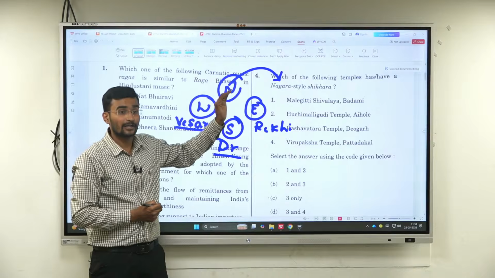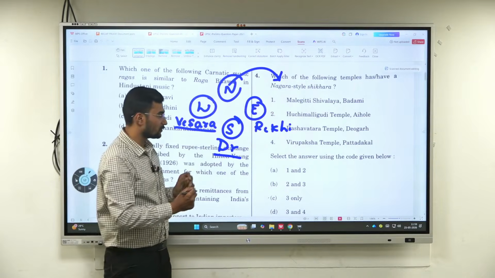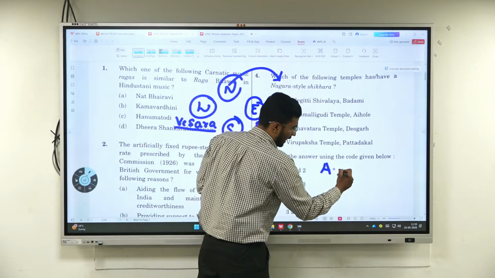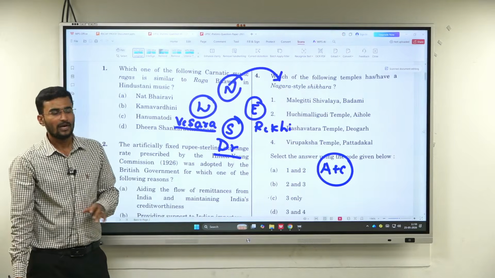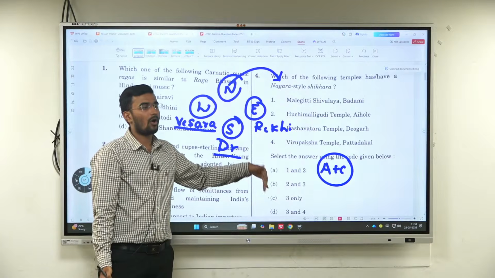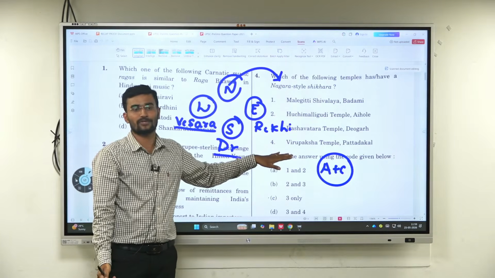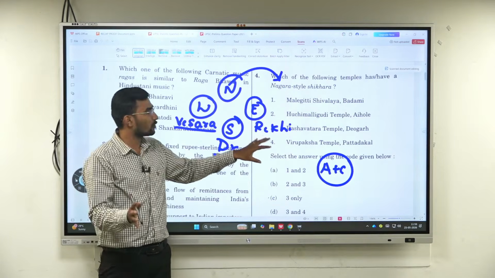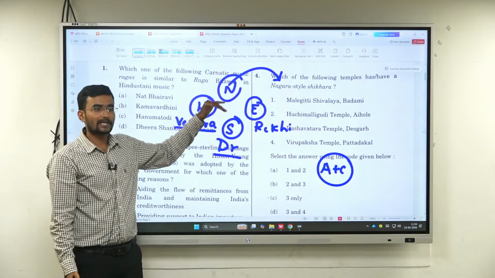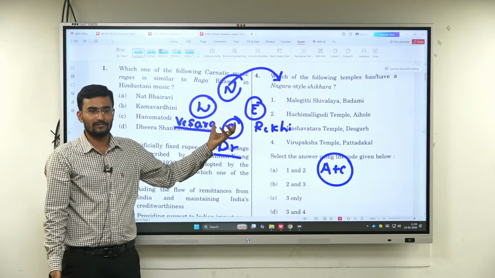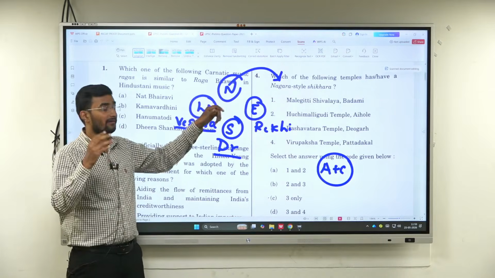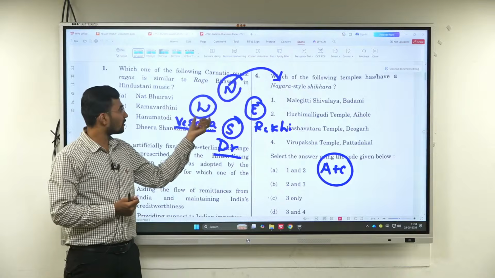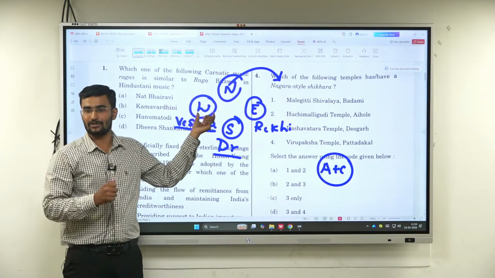Art and culture. It is majorly from which one? Art and culture question. Yes or no? But this could have been solved, or this could have been eliminated with the options, if you were aware about all these options. North is Nagara, south is Dravidian architecture. Here there will be a gopura, and similarly we call it vimana, pyramidal vimana. When we are talking about Vesara, star shaped architecture.